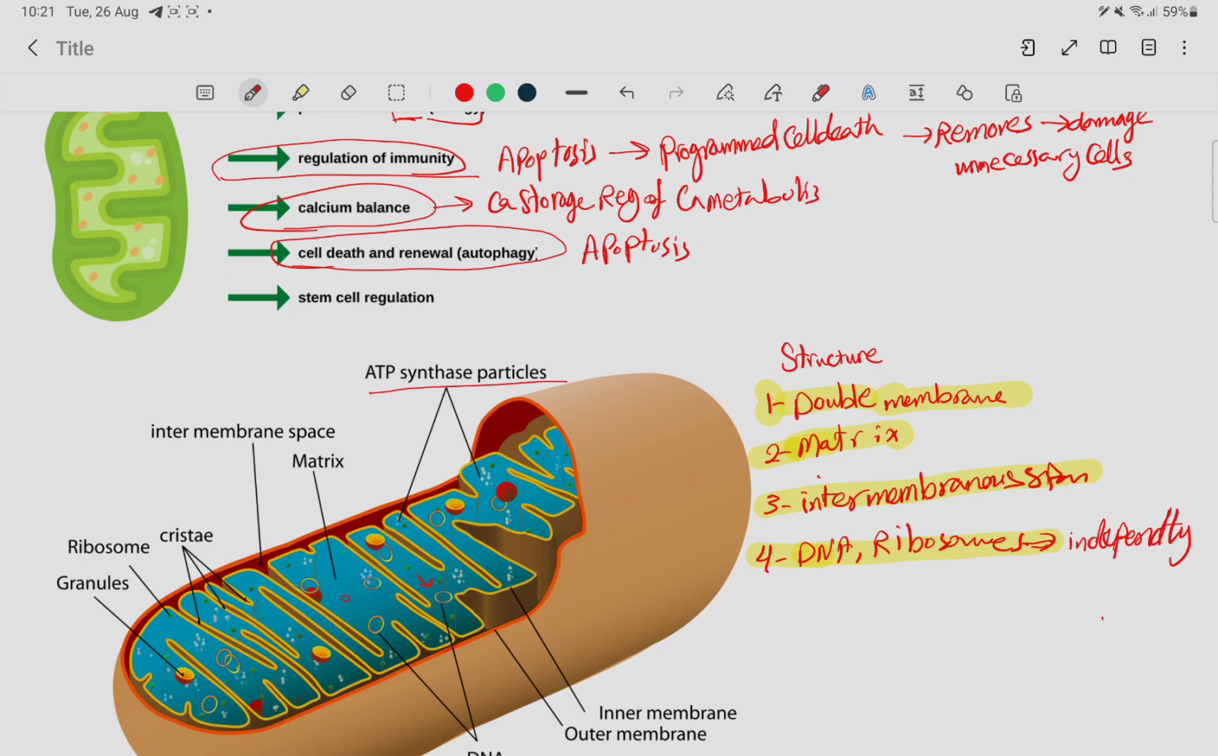And finally, the last thing is stem cell regulation. Stem cells are cells that can divide and turn into another type of cell by proliferation, and can differentiate into any type of cell. So the stem cell is the main cell that can become any cell later.